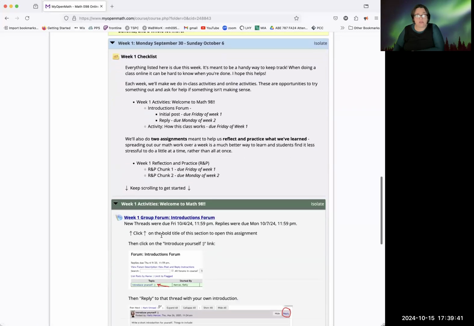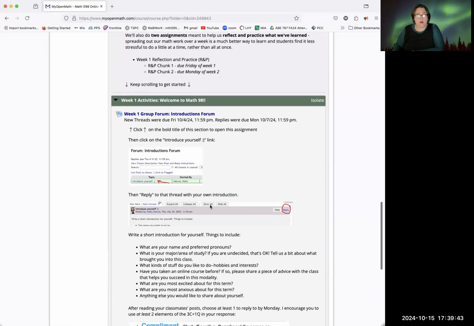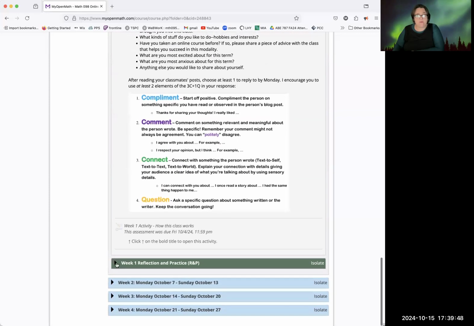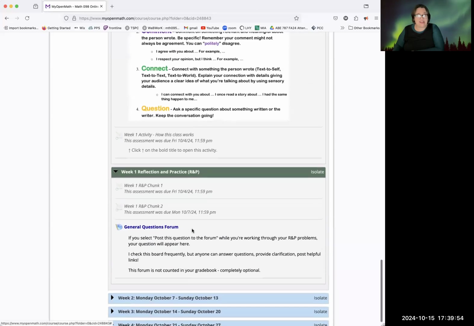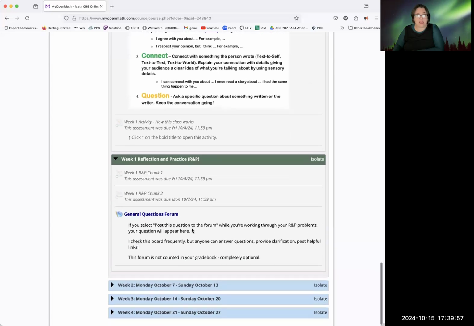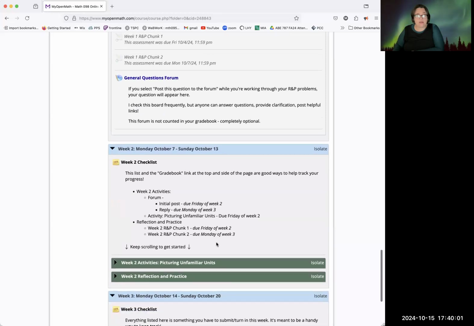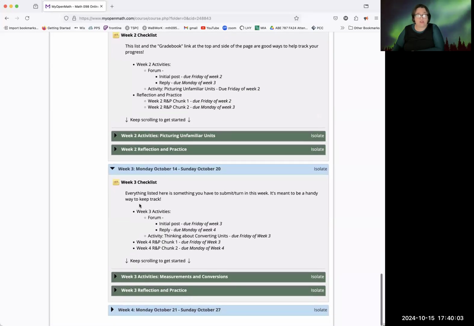If you click down here, there's a link to the forum, all the instructions on the forum, and then the activity, which is now past due for the first week. And then here is week 1 reflection and practice. So right now, let's just go ahead and look at week 3 reflection and week 3. It tells you that's starting Monday, October 14th through Sunday, October 20th.